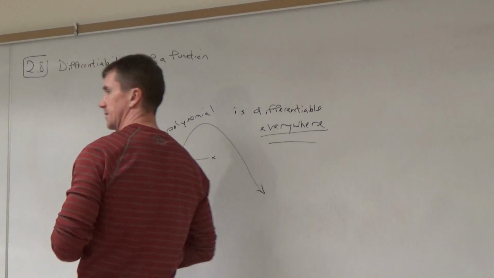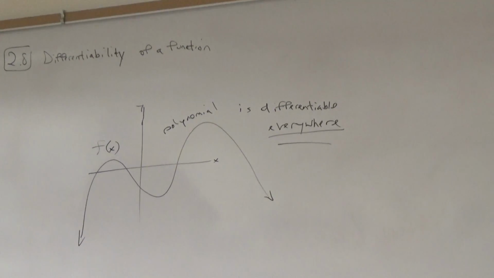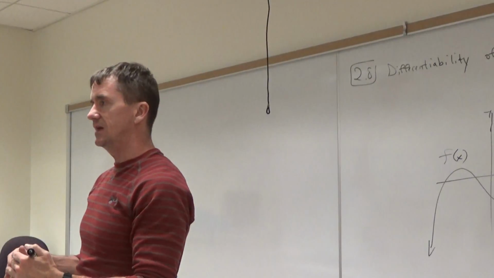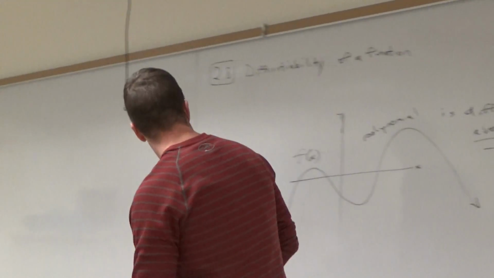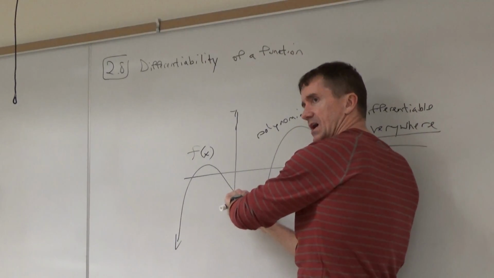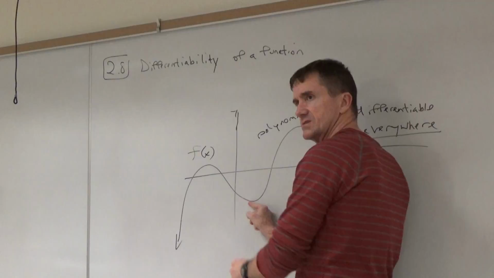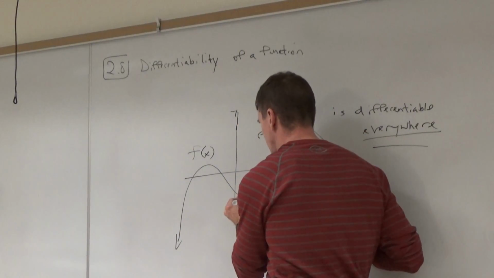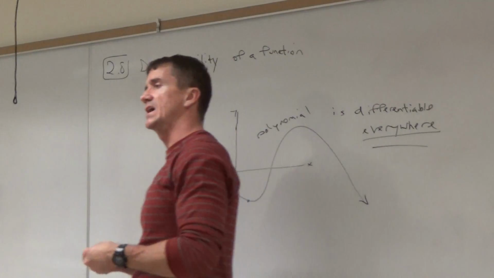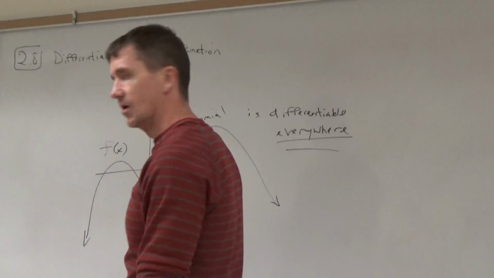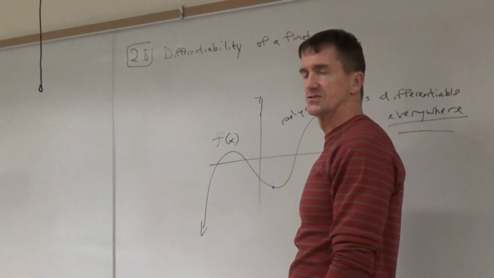And we did two-sided limits. That's f of x. Now you're thinking about how the slope from the left equals the slope from the right at every point. I can just pick a point right there. Is the slope as it approaches from the left side matching the slope as it approaches from the right side? Yeah. Are the slopes equal coming from the left and from the right? Because the slope of a tangent line to a curve is a derivative. I'll say it again, that's what a derivative is. It's the slope of a tangent line to a curve. If one goes up and the other one comes down, then it's no good.